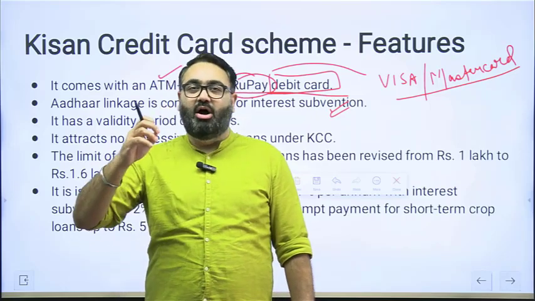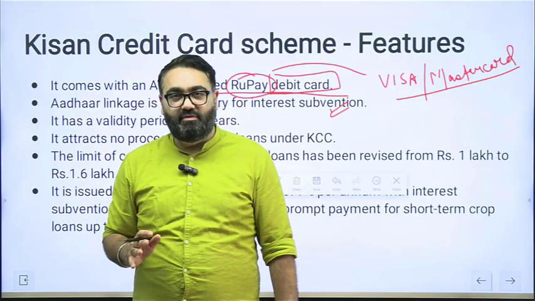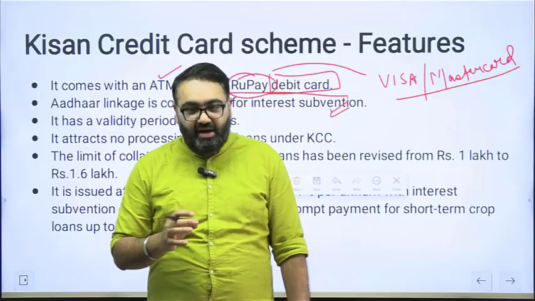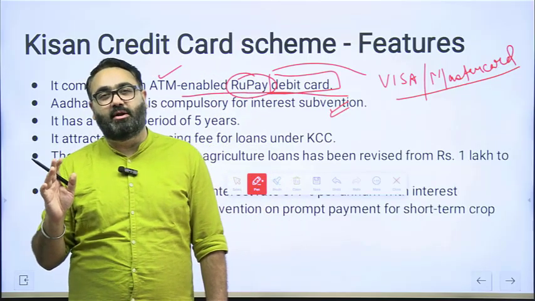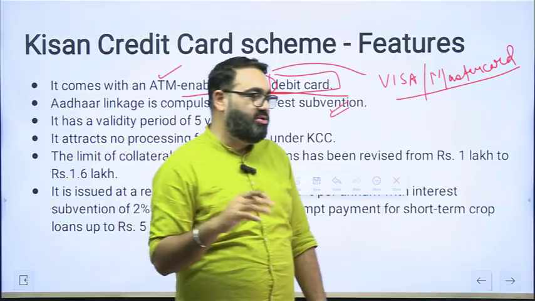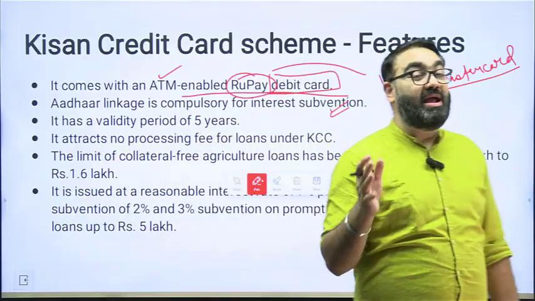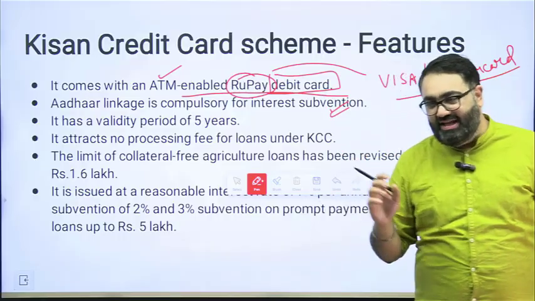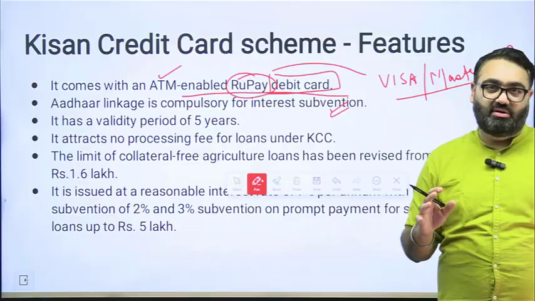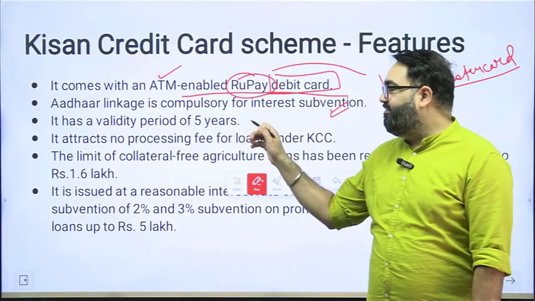If your repayment record is good enough, if the government is satisfied that you are adhering to whatever conditions have been put here, you are not trying to cheat the operator, you are not trying to cheat the bank, you are happy to pay your part of the loan. If these kind of conditions are fulfilled, the government will offer you some interest subvention. Also, it has a validity of 5 years.